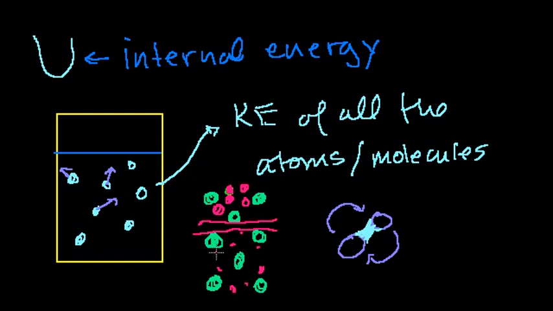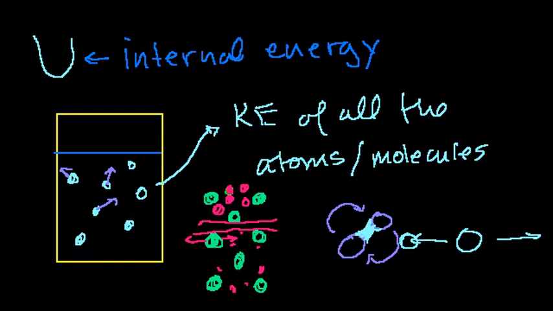It also includes, for example, in a metal, if we were to heat this metal up, they start vibrating, right? They start moving left and right or up or down or in every possible direction. And if you think about a molecule or an atom that's vibrating, it's going from here, and then it goes there, then it goes back and forth, right? And when it's in the middle point, it has a lot of kinetic energy. But at this point right here, when it's about to go back, it's completely stationary for a super small moment. And at that point, all of its energy is potential energy. And then it turns into kinetic energy, then it goes back to potential energy again. It's kind of like a pendulum, or it's actually harmonic motion.